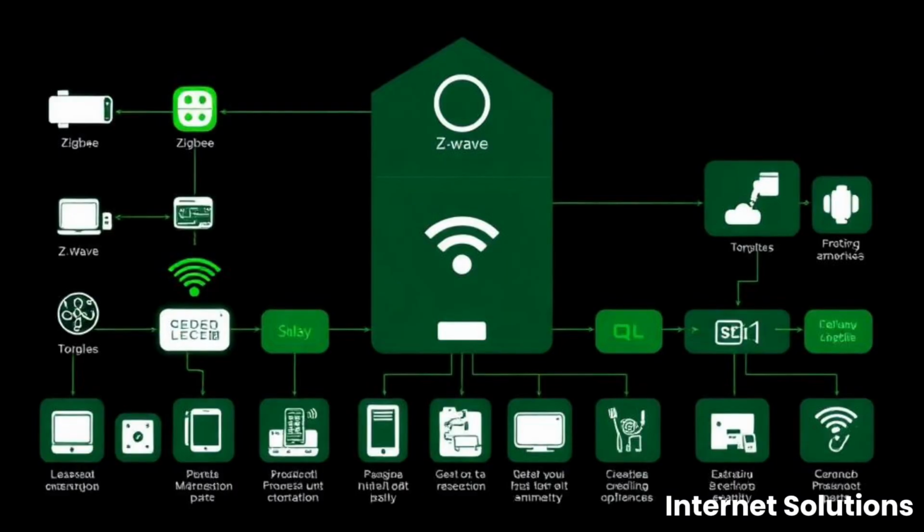Next is the device compatibility. Check which devices you already own or plan to buy. Both platforms support thousands of devices, but Home Assistant typically has faster integration updates for new products. Just a pro tip, you can use the Home Assistant Companion application for mobile notifications and control.